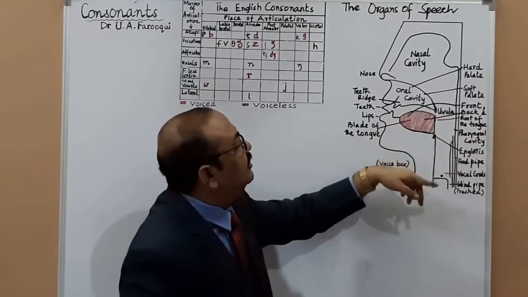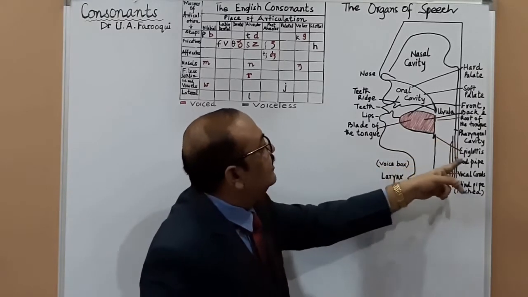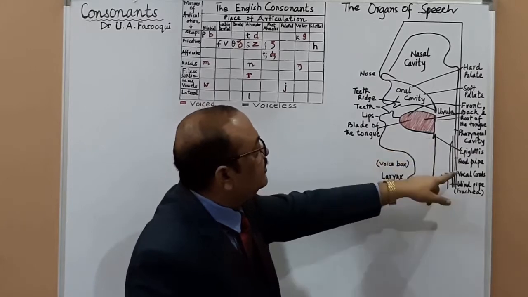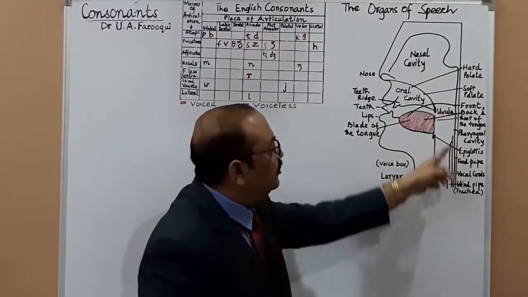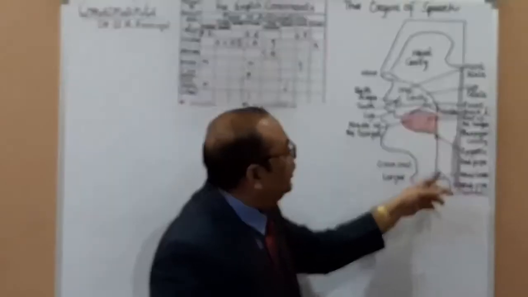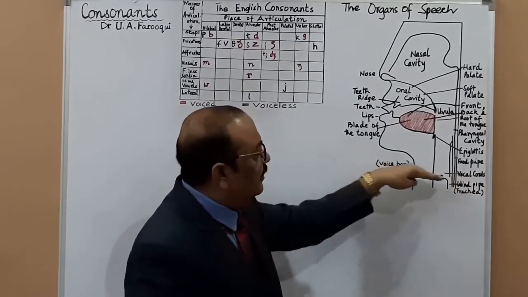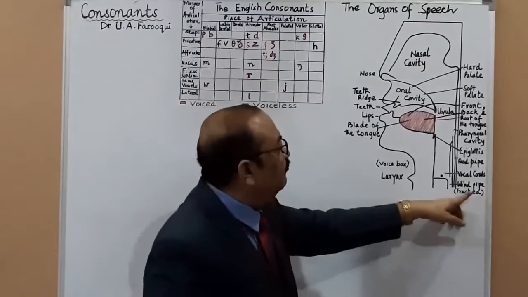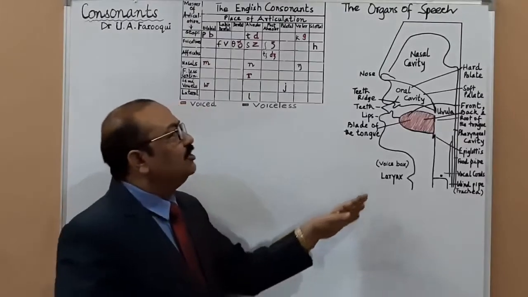This is shown here. Then you have the pharyngeal cavity, and this is the epiglottis. Epiglottis, you can see here, and this is the food pipe, which is going downward, which is called the esophagus. And here you have the vocal cords, okay, just in this line, a parallel line, you may say. And then you have the windpipe here, and the trachea. So these are the organs of speech.